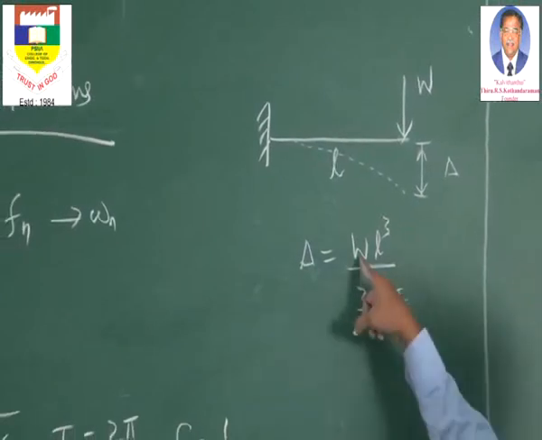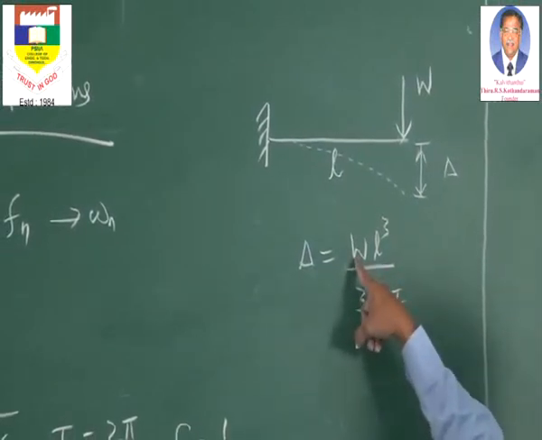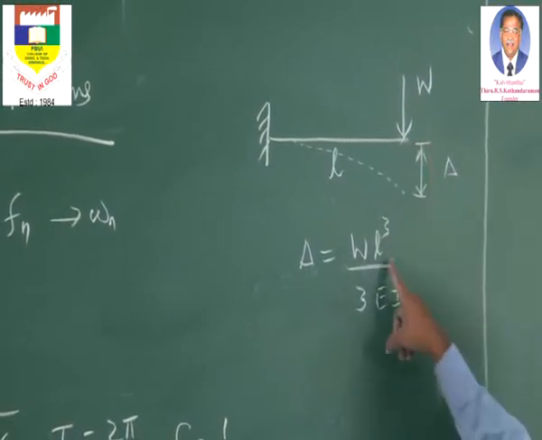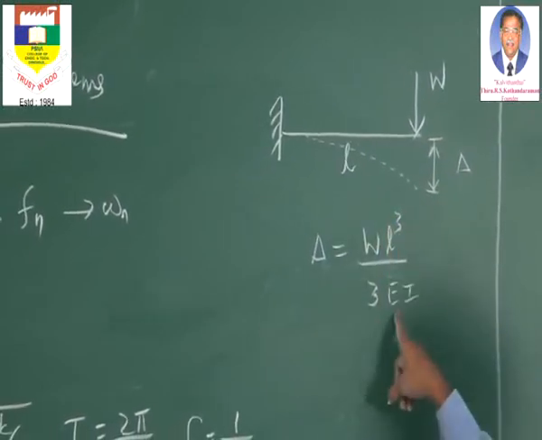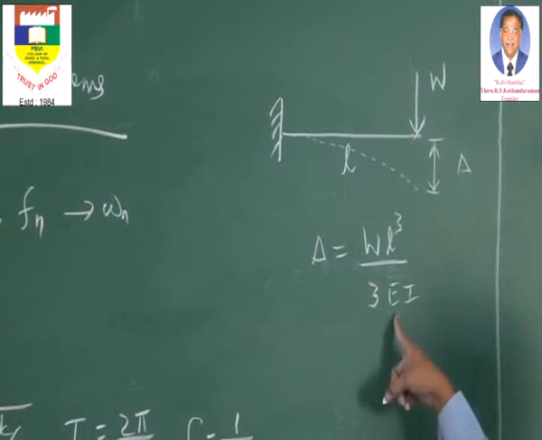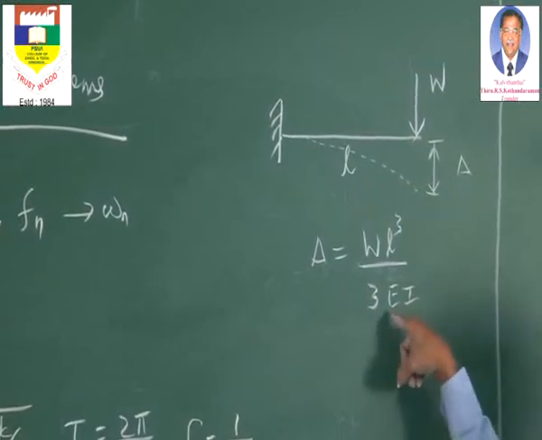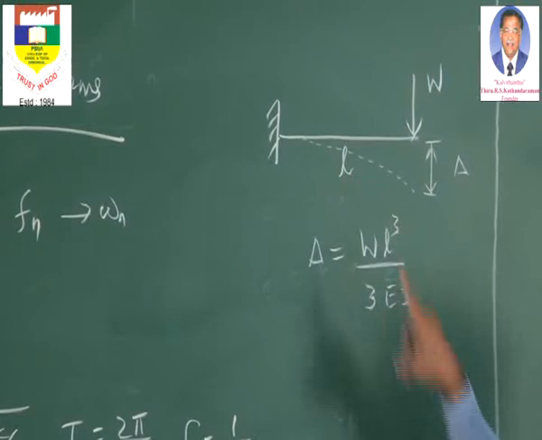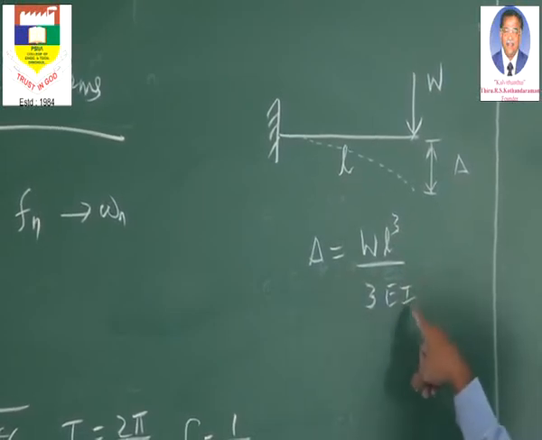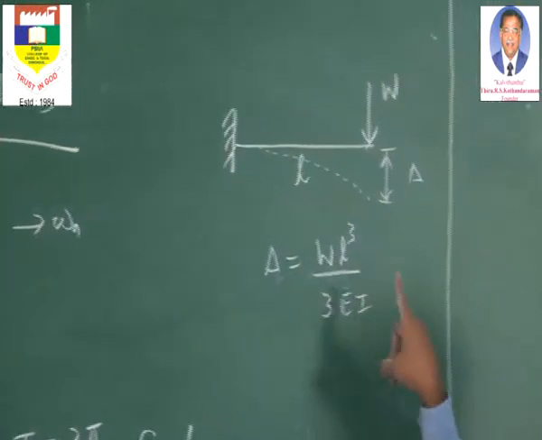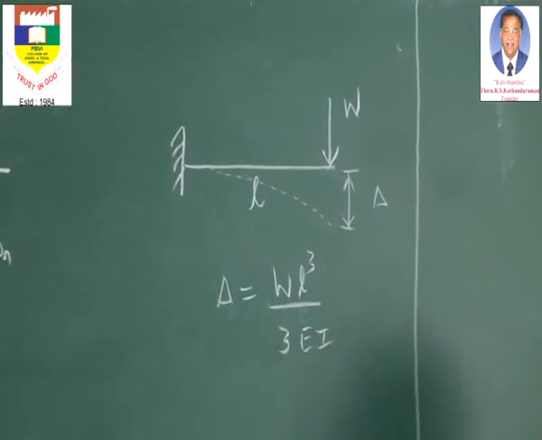So W, or capital W, is the weight of the load acting at the free end, and L is the length of the beam, and E is the Young's modulus of the material of the beam. Young's modulus is directly related with the material of the beam, and I is the property of the size of the beam, which is otherwise called as moment of inertia.